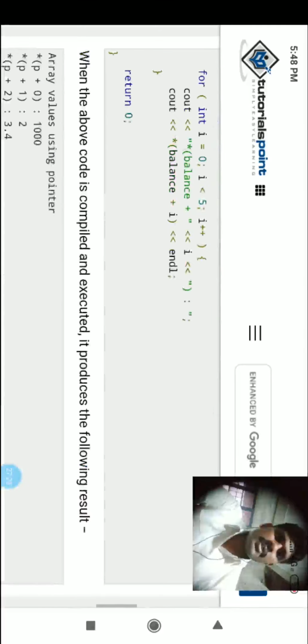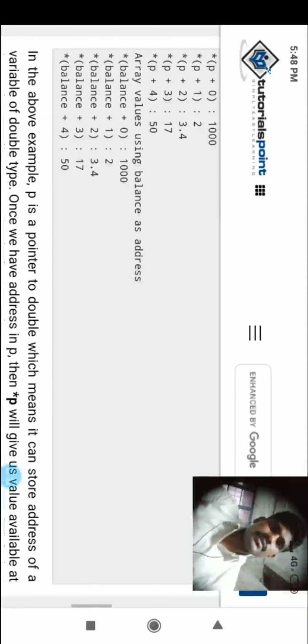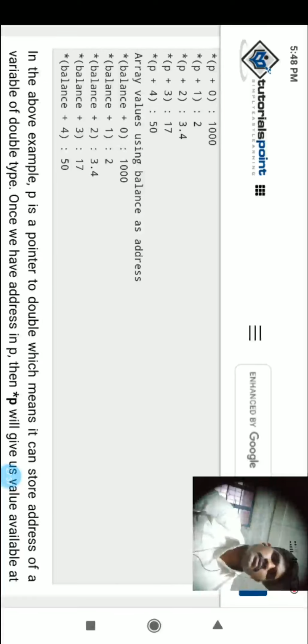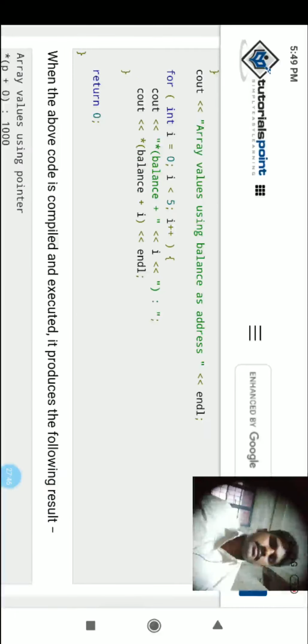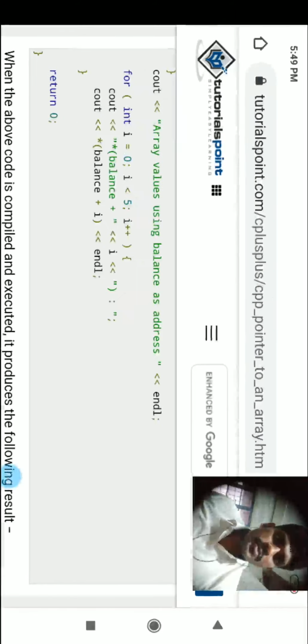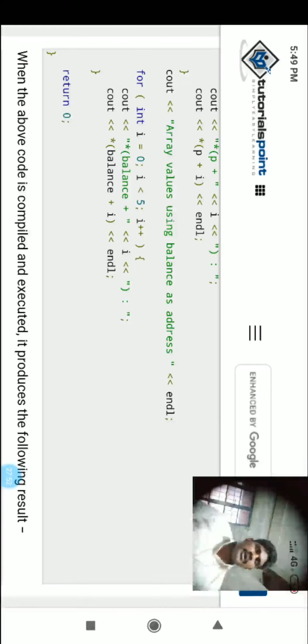How many elements are there? Five elements. What are the elements? 1000, 2, 3.4, 17, 50. These are the elements. And we are printing two things: one is the pointer and the second one is balance. We use two for loops, one for P, second for balance. First we are printing the elements in balance, and those elements are available in the pointer. That we have seen now.